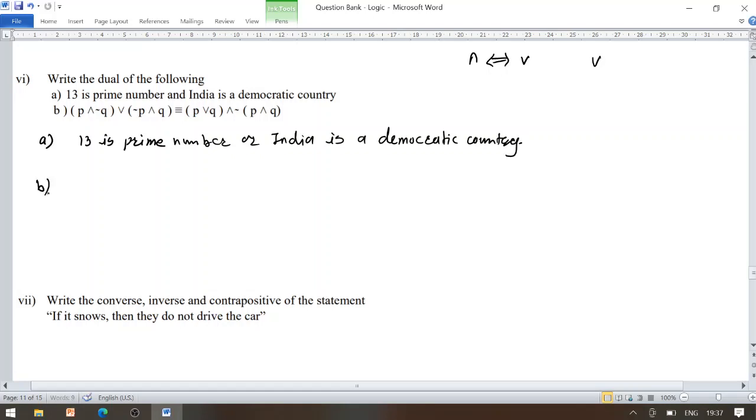Now look at the second sub question. P conjunction Q disjunction negation P conjunction Q, whose dual is given by replacing conjunction by disjunction and disjunction by conjunction. We get P disjunction negation Q conjunction negation P disjunction Q, which is logically equivalent to the same thing over the RHS, P conjunction Q disjunction negation of P disjunction Q. So those are the duals of the given statements.